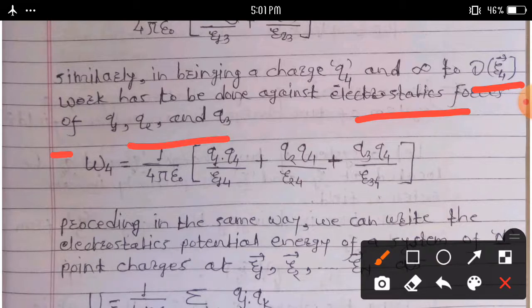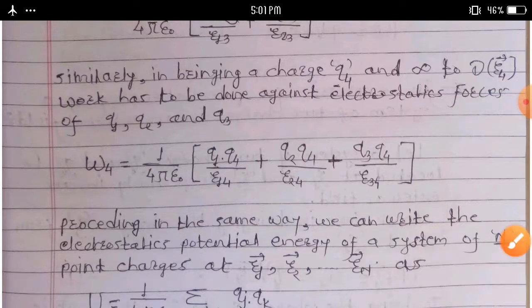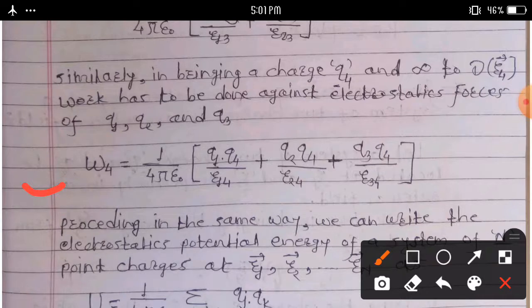Then W4 is equal to 1 upon 4 pi epsilon naught into Q1 Q4 upon R14 plus Q2 Q4 upon R24 plus Q3 Q4 upon R34.